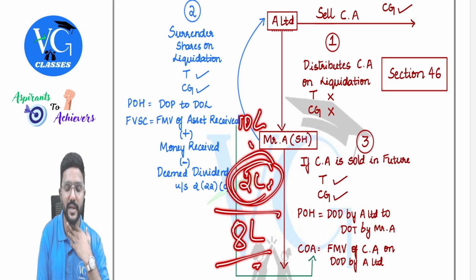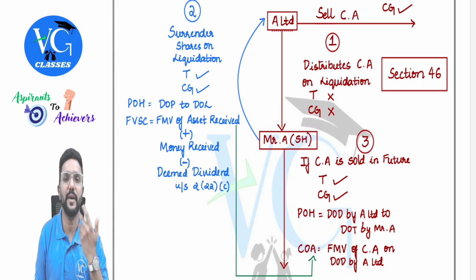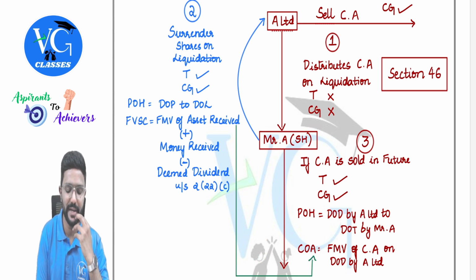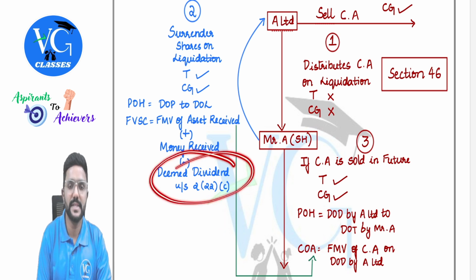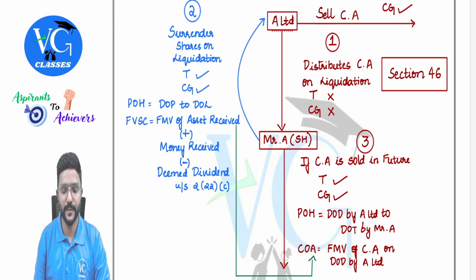Is that clear? And this is only if the company had some reserves. What if the company didn't have any reserves? Then straight away 10 lakh we need to take. Got it? And this is a concept which is covered under the head income from other sources.